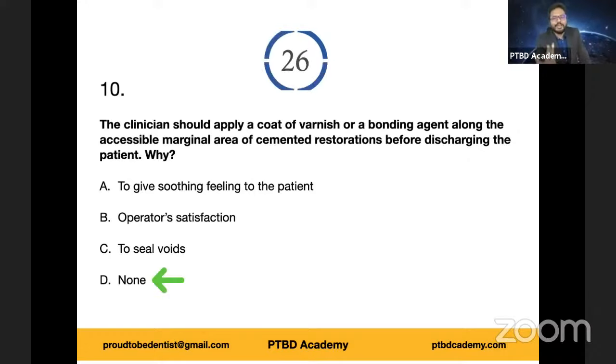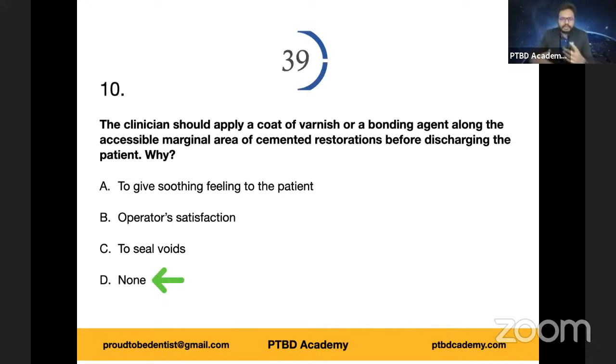So why do you apply a coat of varnish or a bonding agent? For your information, we're placing it trying to seal the margins, in order to allow the cement to mature. Mostly we use water-based cements, so we need to allow the cement to mature and it should not be contaminated with saliva, or it should not lose water. And why do you want the cement to mature? So that it gets stronger, right?